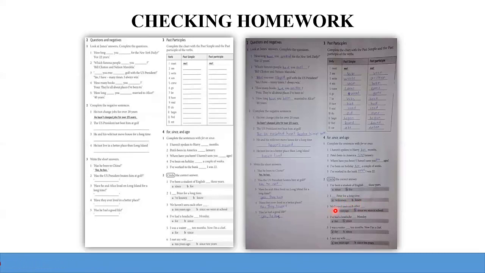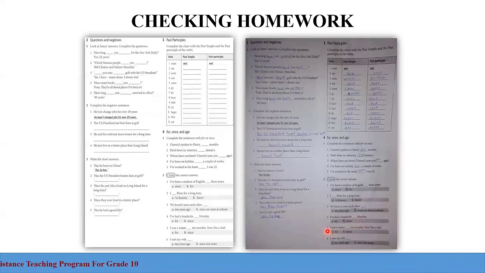Number 3, we haven't seen each other. A, 10 years ago. B, since we were at school. So we haven't seen each other 10 years ago or since we were at school. The student chose B, which is the correct answer here. Number 4, I've had a headache, for or since here, on Monday. So we use since Monday.